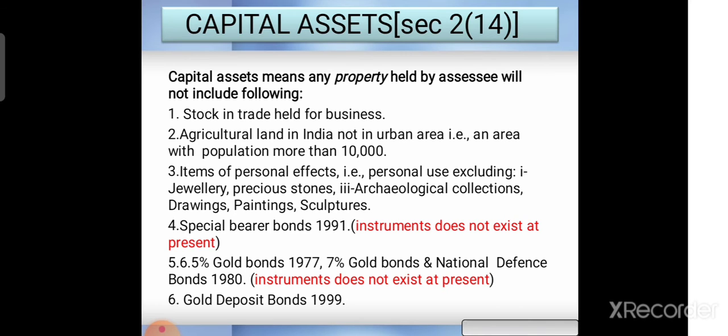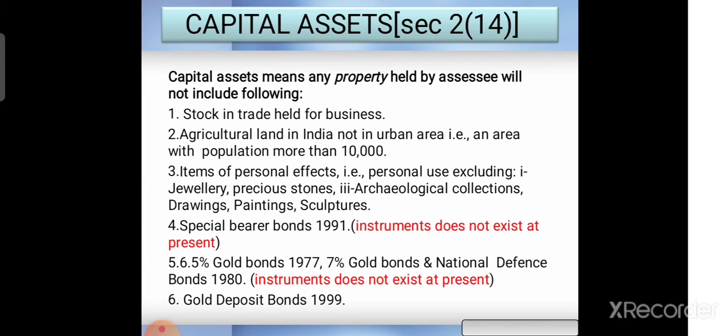That instrument does not exist at present. Then there are gold deposit bonds 1991. If these things are there, they are not called capital assets. Apart from that, any other thing held as an investment, which we call capital investments, is treated as a capital asset as per section 2 subsection 14 of the Indian Income Tax Act.